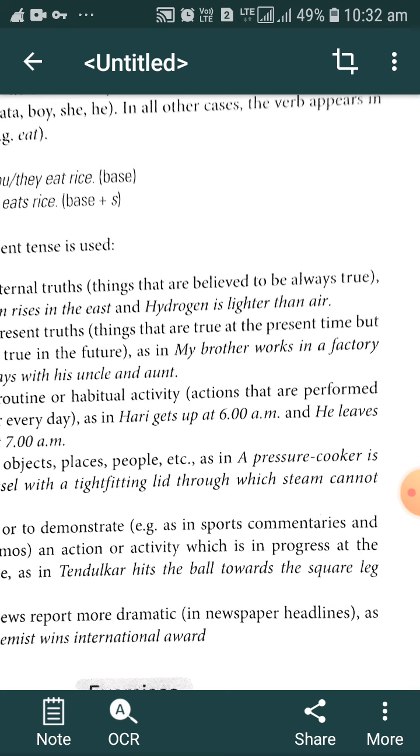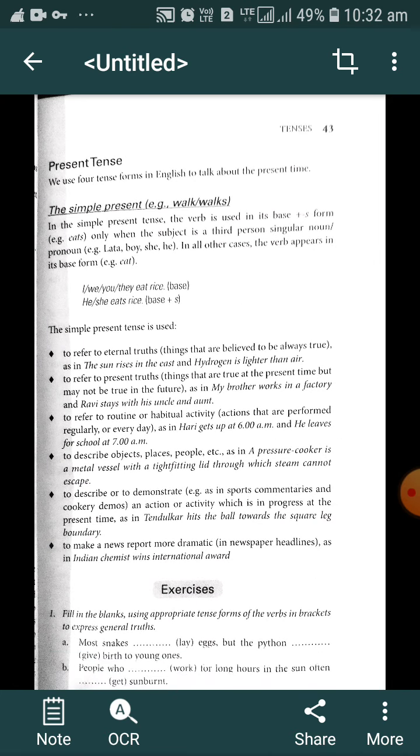if such a truth is there, if we are talking about that particular eternal truth, we have to only use simple present tense. In another sense, it denotes that that particular action is permanent, not temporary.